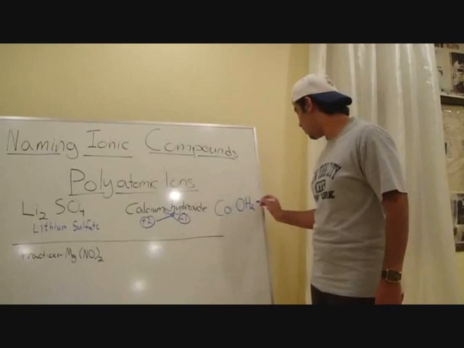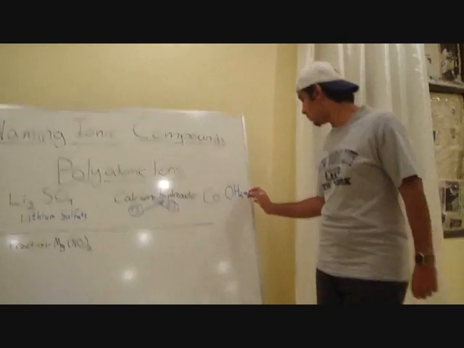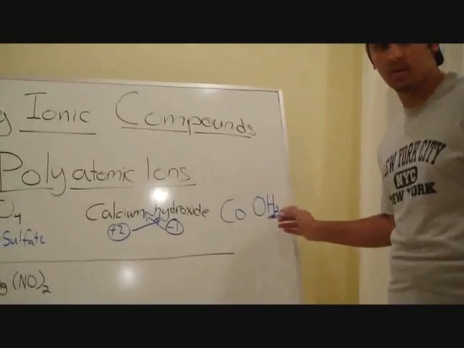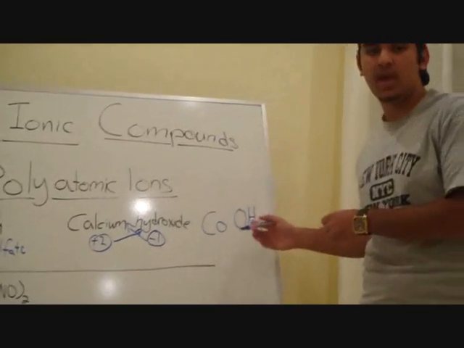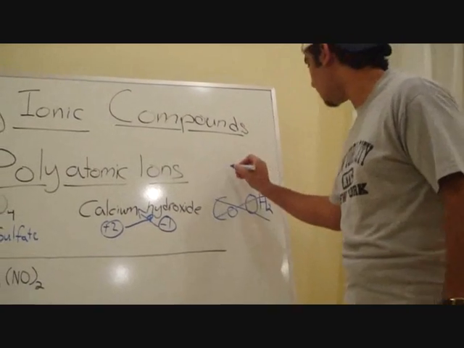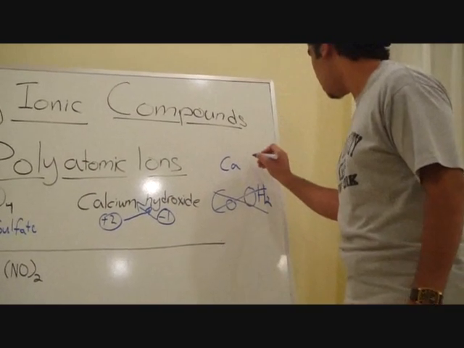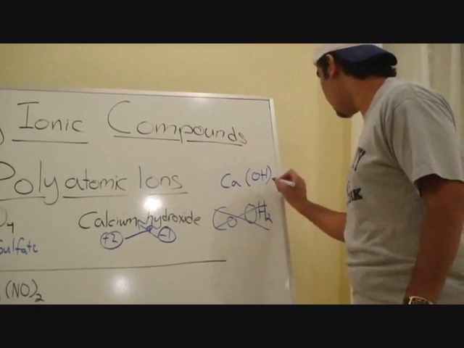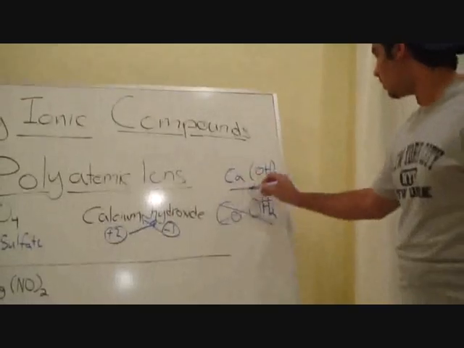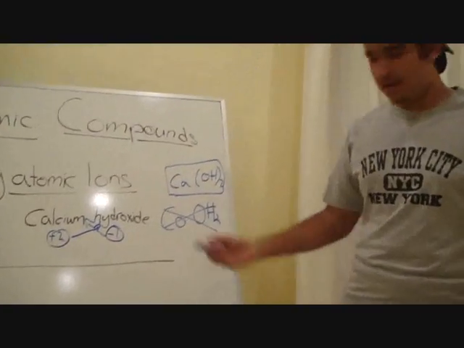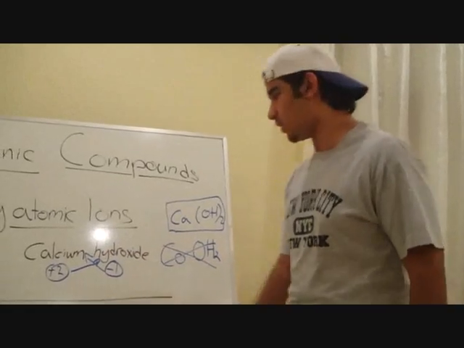This is wrong because the 2 is telling me that I have 2 hydrogen, and the real answer is that you have 2 hydroxide. So we're going to rewrite this and put Ca, and you put the hydroxide in brackets. So this is the answer. Pretty easy.